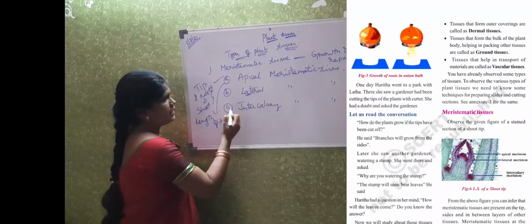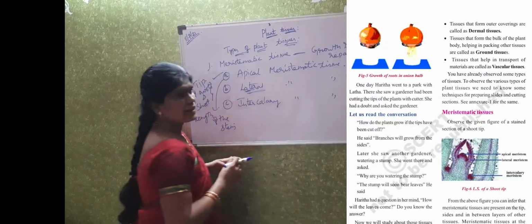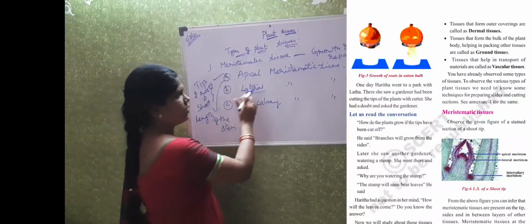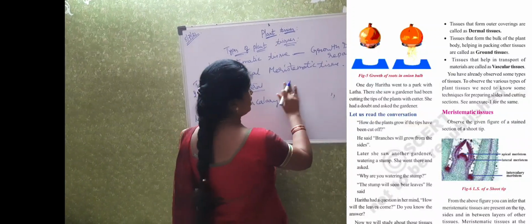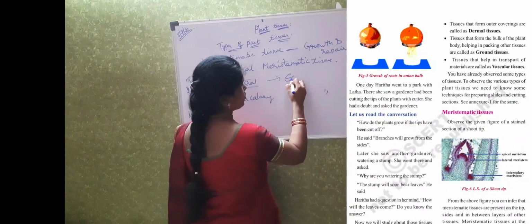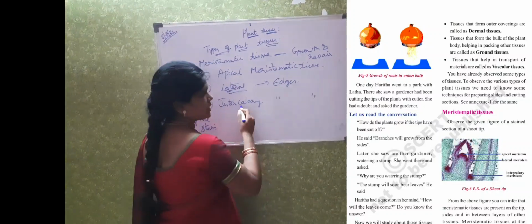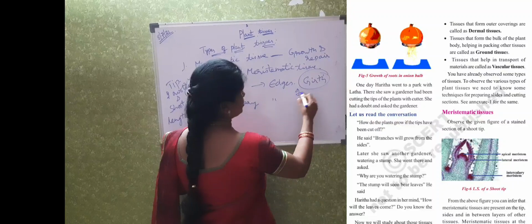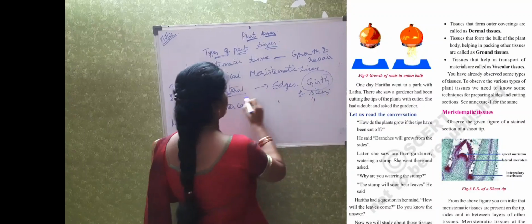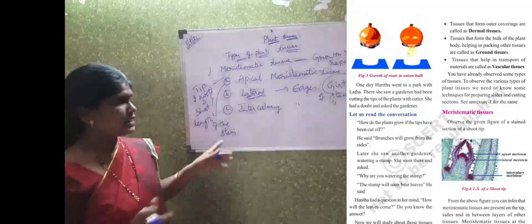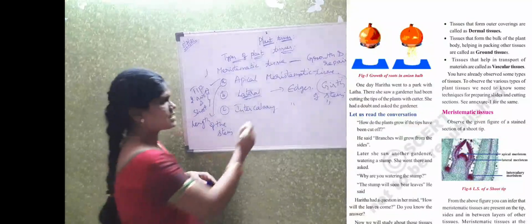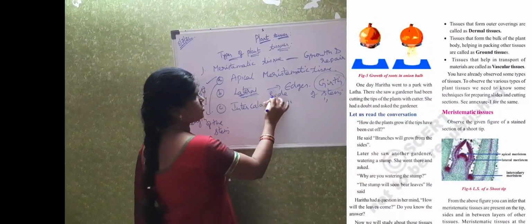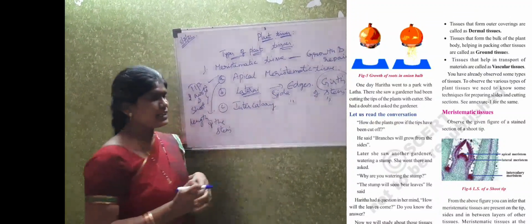Okay. Next one is lateral meristematic tissue. This lateral meristematic tissue helps in the growth of edges. That means the growth of the stem, we are getting it from the lateral meristematic tissue. Lateral means sidewise. Okay, sidewise growth is because of this lateral meristematic tissue.